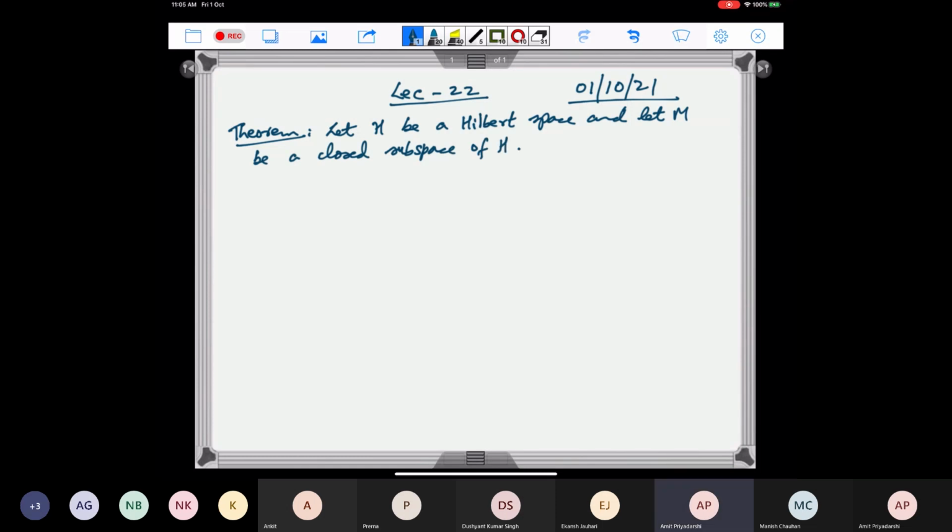Of H, then H is the direct sum of M and M perp. So we will first see that any vector in H can be written as sum of vector in M and M perp.